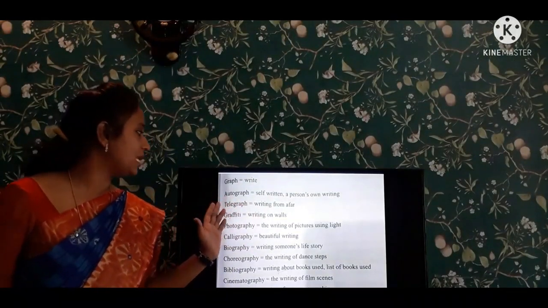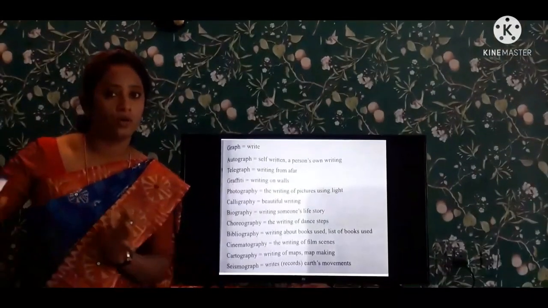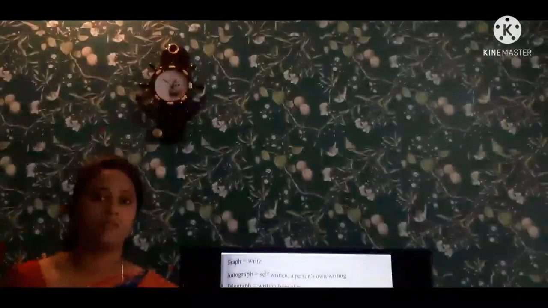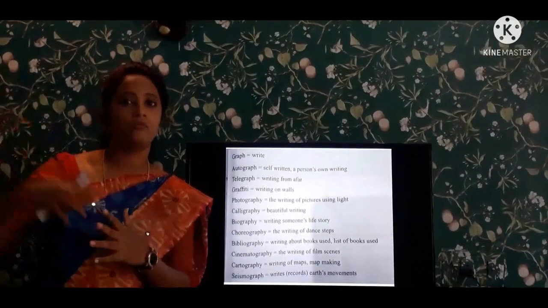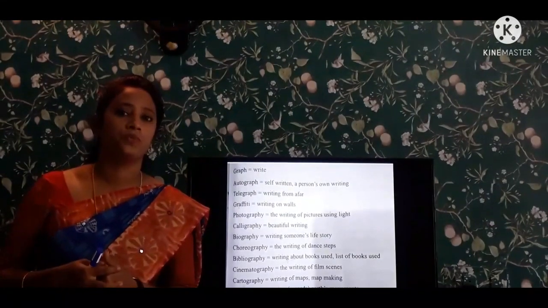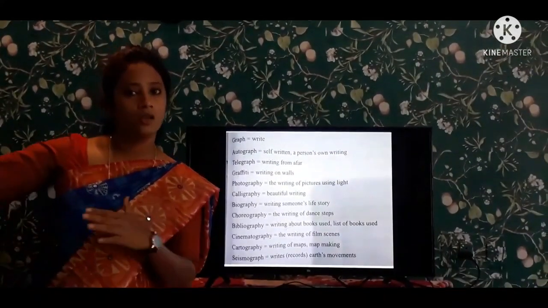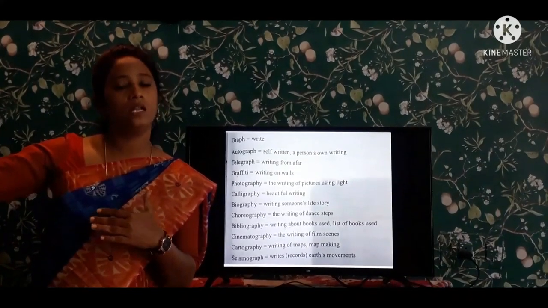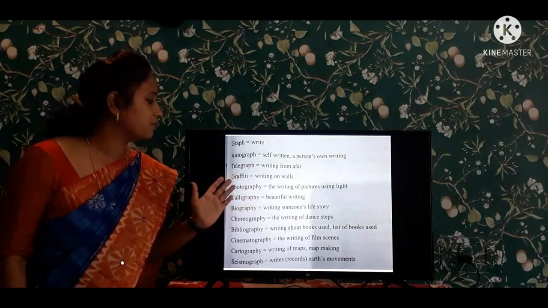And next one is telegraph. Telegraph means writing from afar. Telegram. If you are far away from your parents, they send a telegraph for you. If it is an emergency, they send a telegram. So from far away they are sending a letter to you. This is the example.